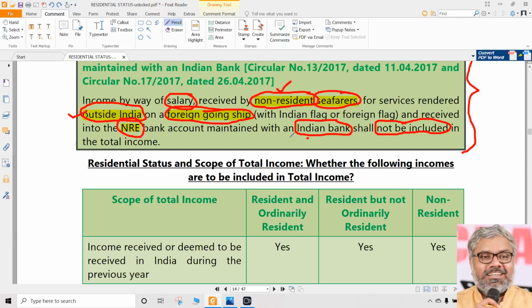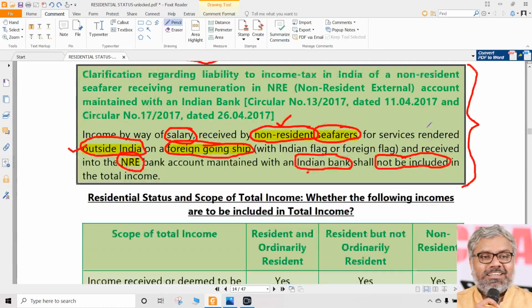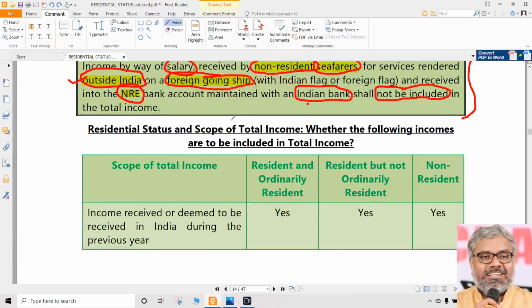Does it mean that income is earned in India just because they deposited into an account of an Indian bank? Nonsense. That is not going to be like that. It is not earned in India. It is earned outside India, received also outside India, and that person is a non-resident. So in all possible cases, it is not possible to be taxed, and that's what even CBDT told, where this income is not included in the total income of SSE. So don't worry about this much.